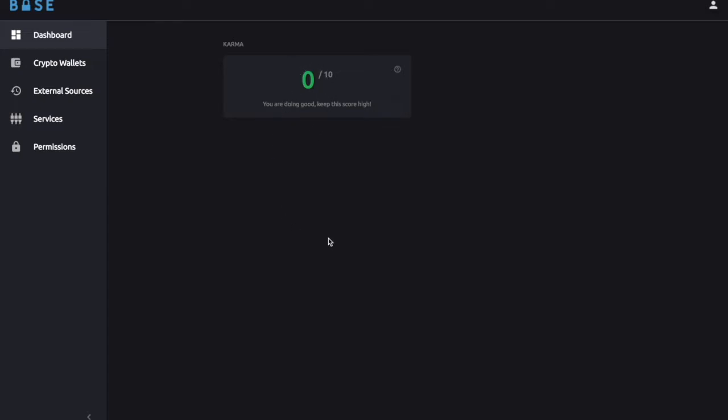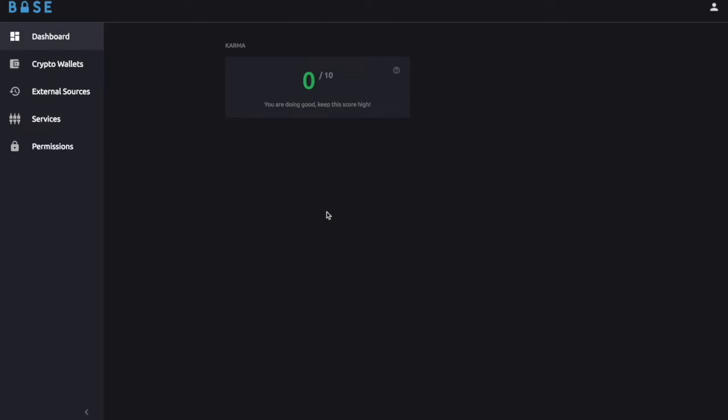Now let's see what the user can do in Vault. Okay, now let's see what we have here. You are a new user. You came to Base because you like the idea that your personal data has enormous value and you want to get some benefit when someone is using it, and this, of course, after your consent. But you are a new user in Base. Base doesn't know your interests, so it is impossible for a business to prepare a targeted offer for you.